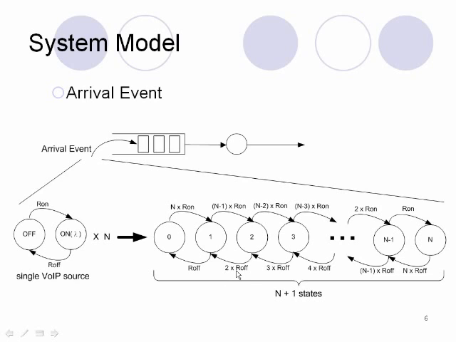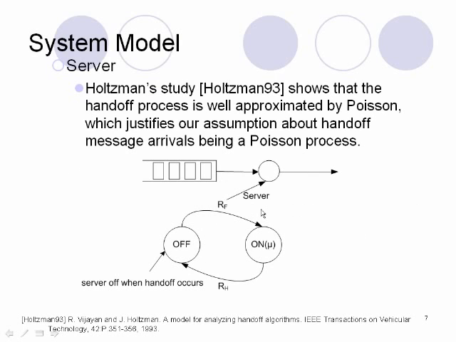Suppose the current system state is 2. There will be n minus 2 inactive voice over IP traffic sources. So when any of them becomes active, the system state will change from state 2 to state 3. And the transition rate will be n minus 2 times R on, since there are n minus 2 inactive sources, and each of them has rate R on to become active.